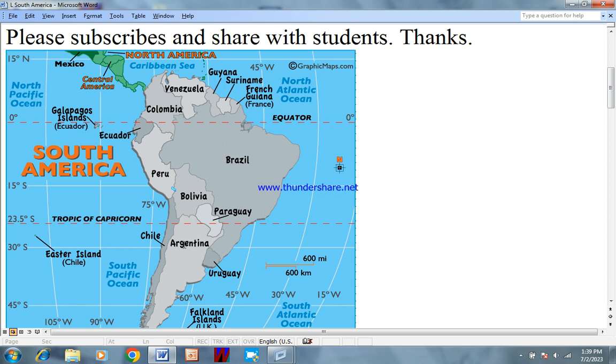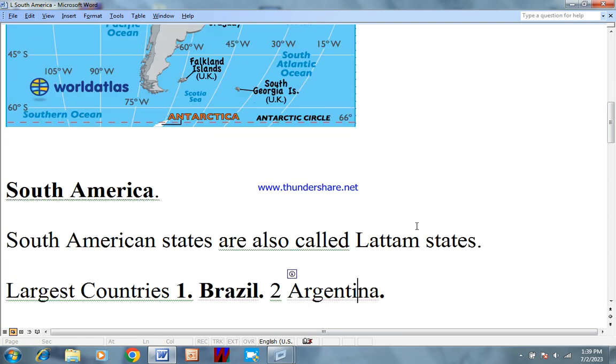Look, this is Argentina. This is Bolivia. This is the border of Bolivia. This is Chile. This is the border between Chile and Bolivia. This is Argentina, and this is the border between. All are bordered with each other. They are lying adjacent to each other. That's why these are called A, B, C countries. Now let us move to our other countries.